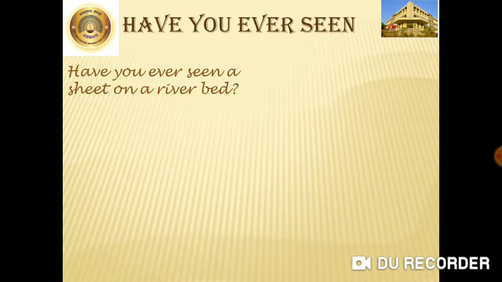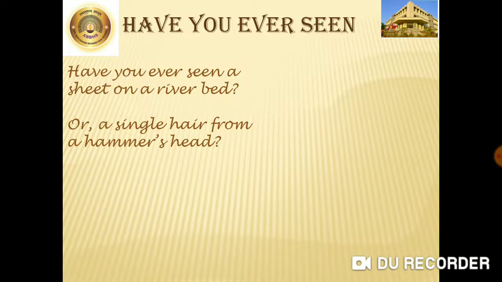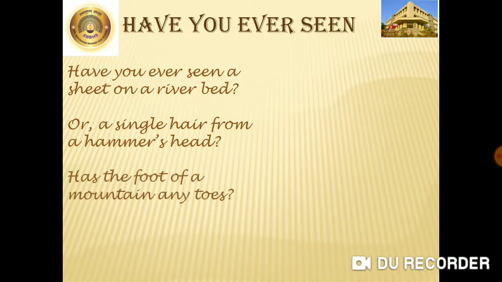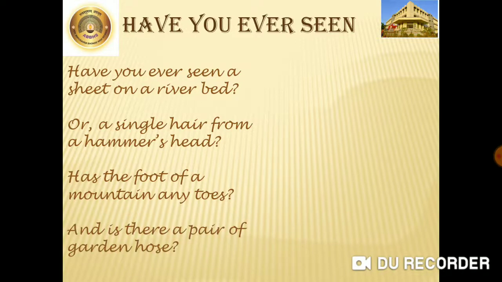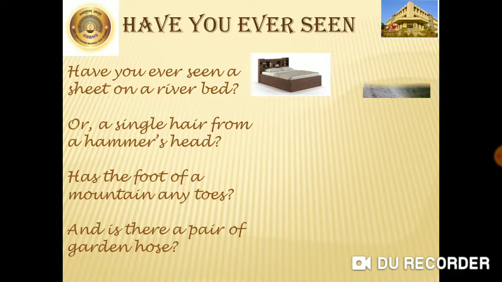Have you ever seen a sheet on a riverbed, or a single hair on a hammer's head? Has the foot of a mountain any toes? Or is there a pair of garden hose? Now here, the first line. They're talking about the riverbed and the sheet that we spread on the bed. Over here, the riverbed means the bottom of the river or a sea. So the poet is asking, do we go and spread the sheet on the riverbed?